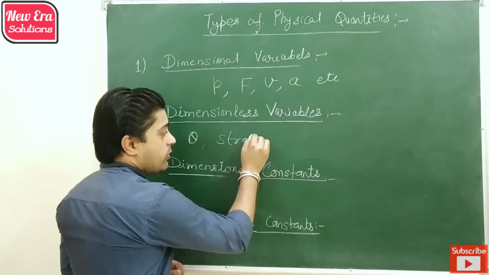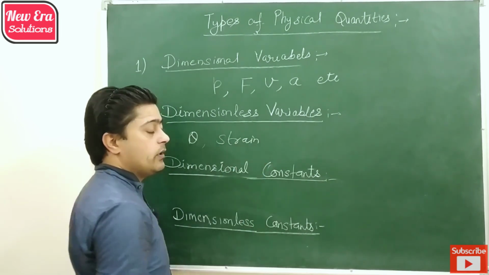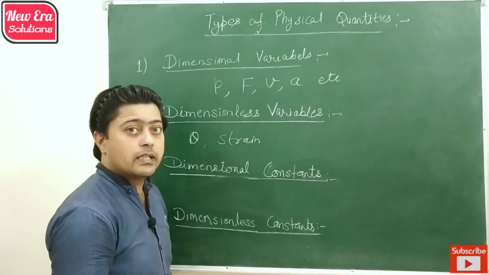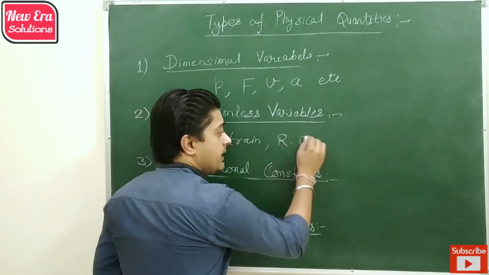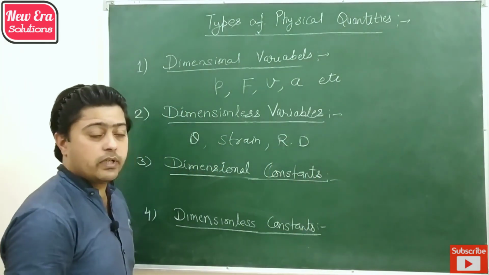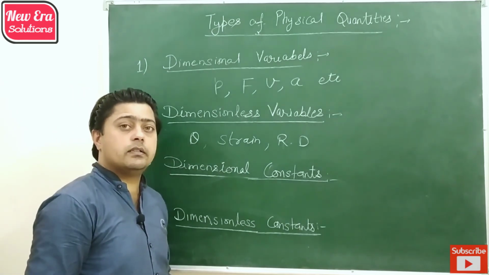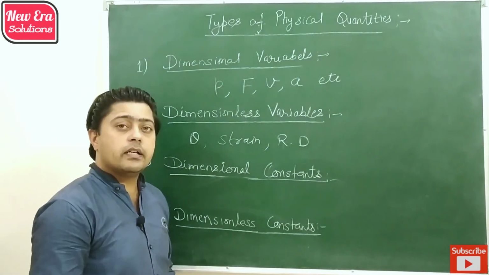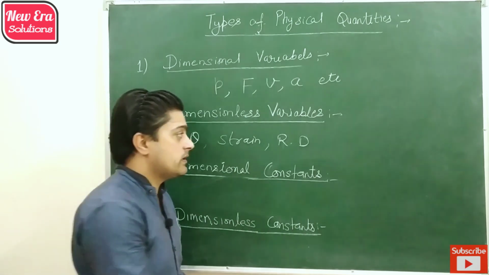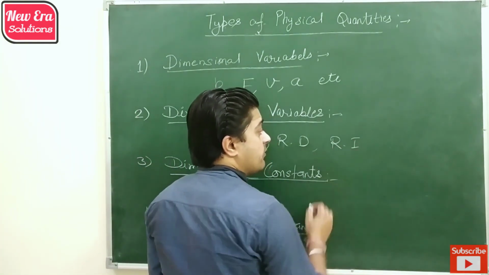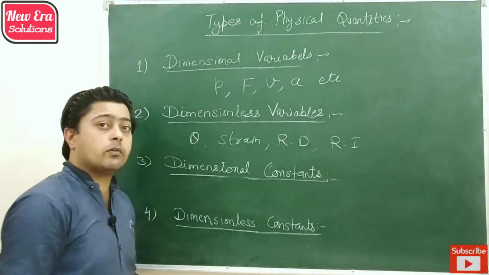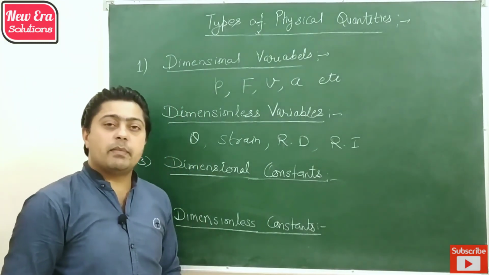So strain also has variable value but it doesn't show dimensions. Next is relative density. So relative density also has different values for different metals or objects but it does not possess dimensions. Then we have refractive index. So refractive index is also a variable quantity without dimensions.